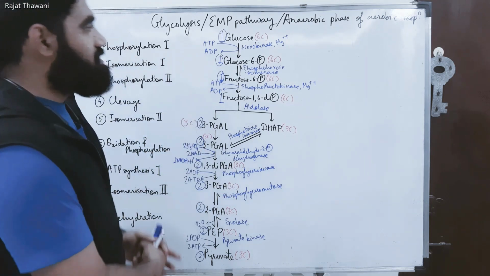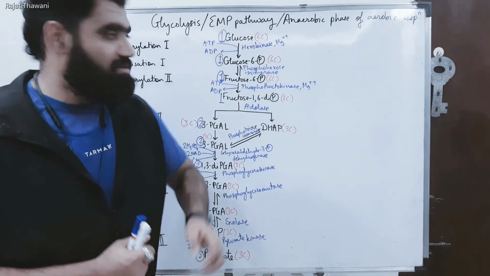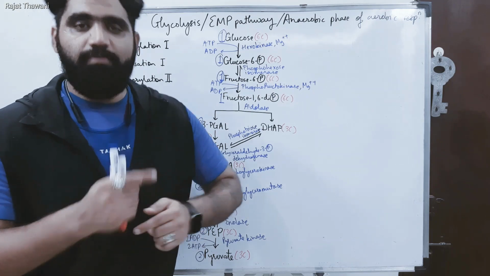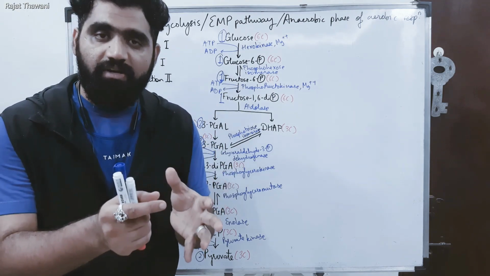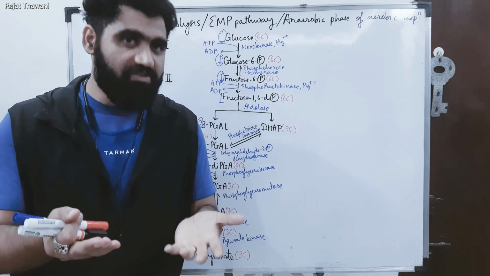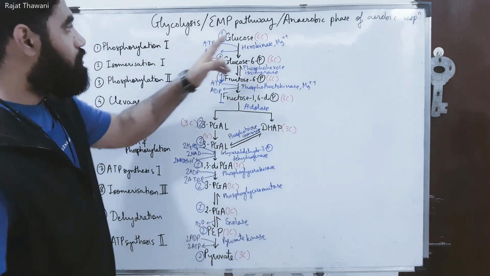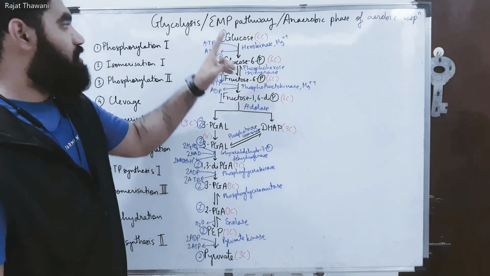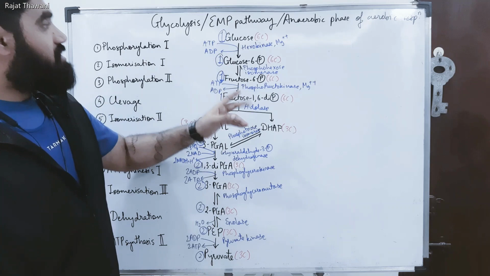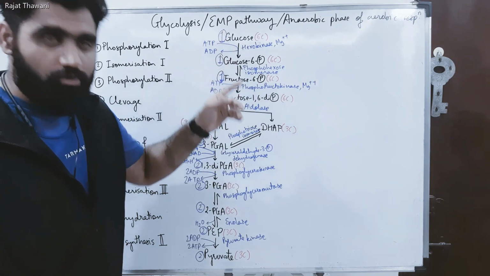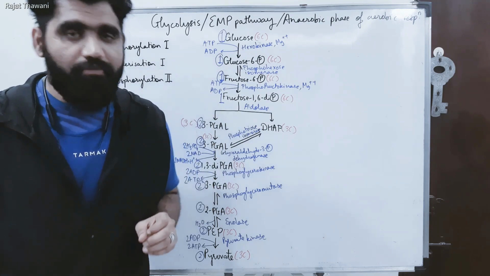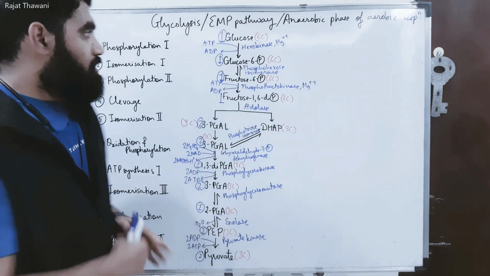So now what happens is, you can just relate this with a business model. What happens is when you start a business, what initially you need to invest in it, right? So that you can get returns. You invest in the business and you get returns more than how much you have invested, right? Same thing takes place. Right now the glucose molecule is quite stable here. Because of its stability, it is not able to produce any energy. So first we need to convert this glucose molecule into something which is unstable so that we can get ATP or energy out of it. Okay. So the same thing is done.